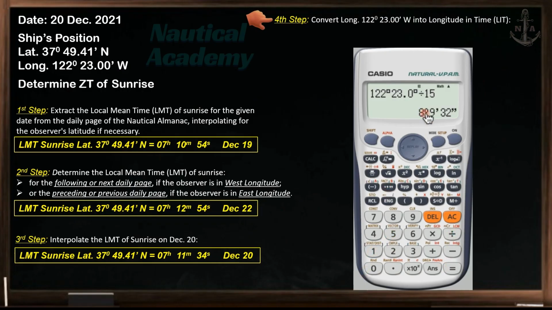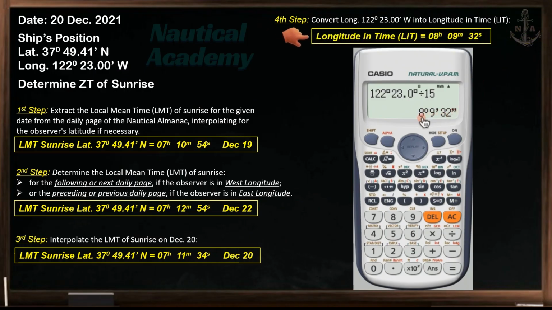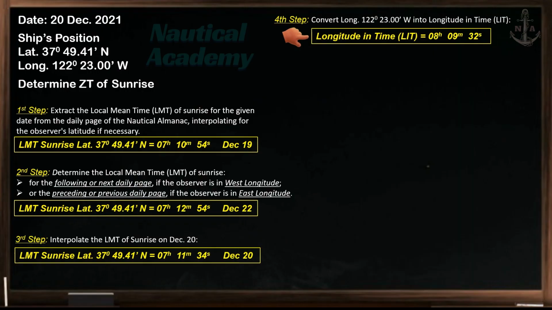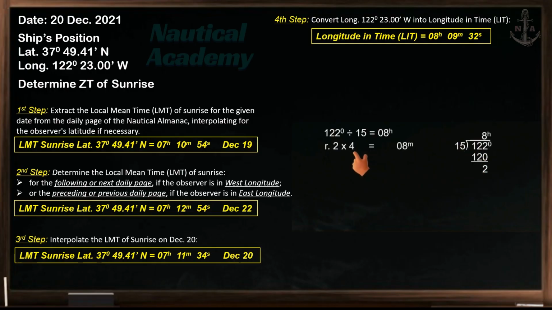Just change the unit of an arc to a unit of time, so our longitude in time is 8 hours, 9 minutes, 32 seconds. If you do not have a calculator or conversion table, then you need to convert it manually. Divide 122 degrees by 15, the quotient will be in hours. When dividing manually, use the long method because we need the remainder. The remainder will be multiplied by 4, and the product will be in minutes.